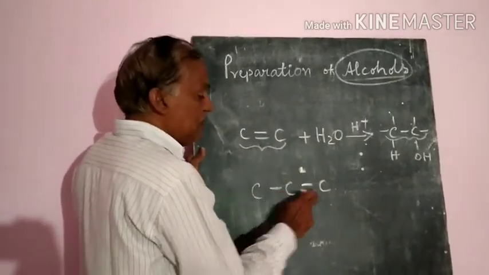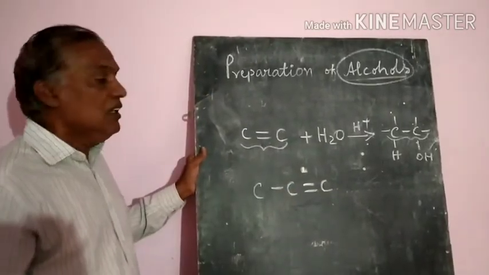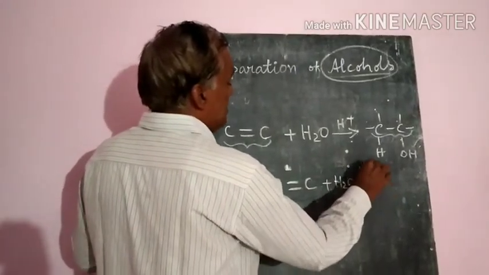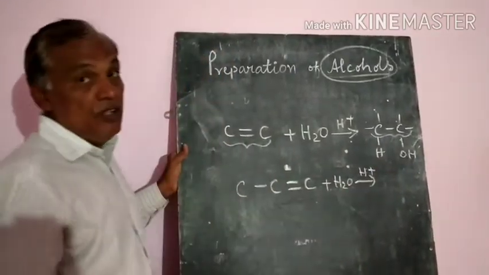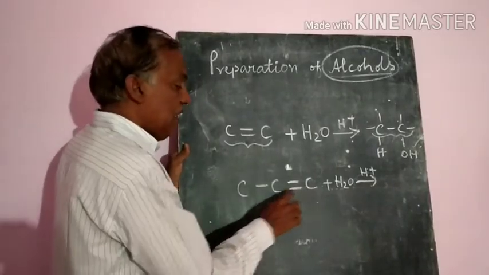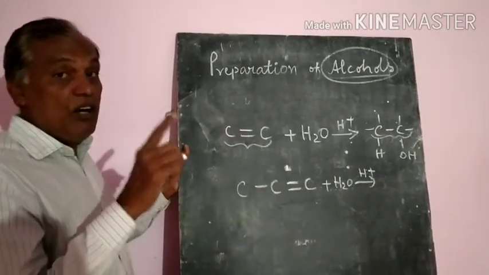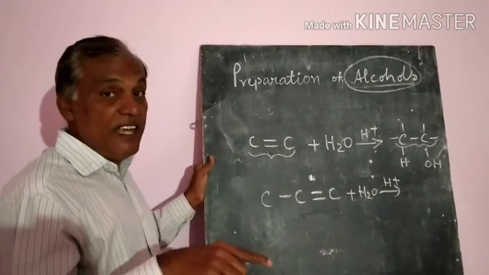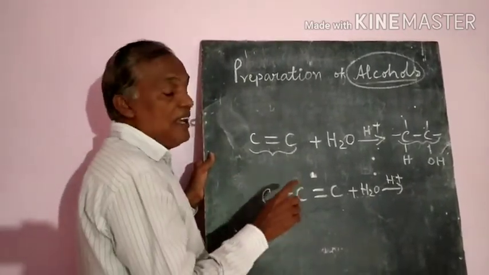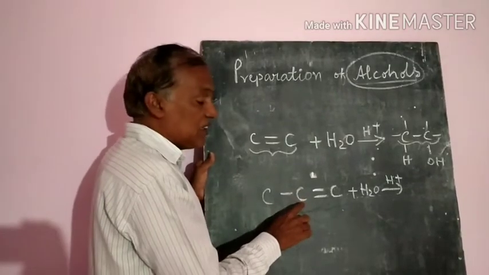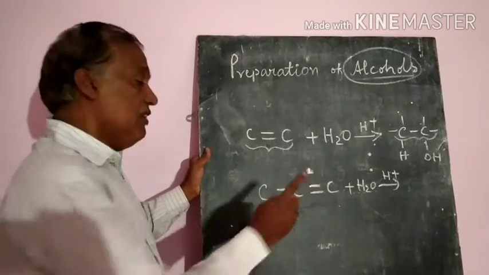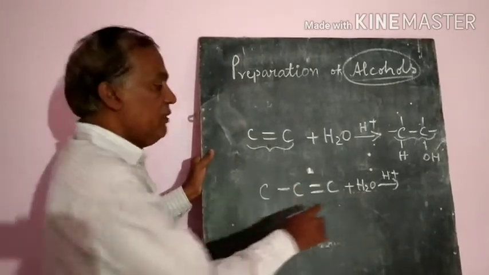But if it is an unsymmetrical alkene, hydration in the presence of an acid catalyst will follow Markovnikov's rule. What is Markovnikov's rule? The negative addend is added to the carbon atom that has fewer hydrogens.